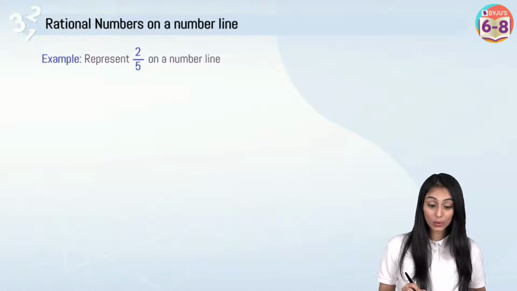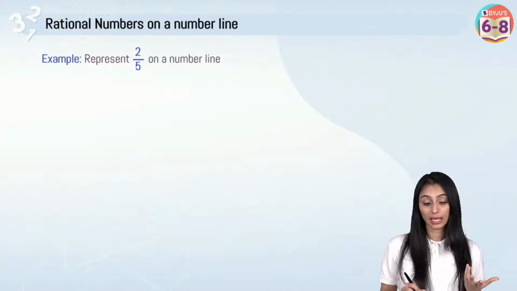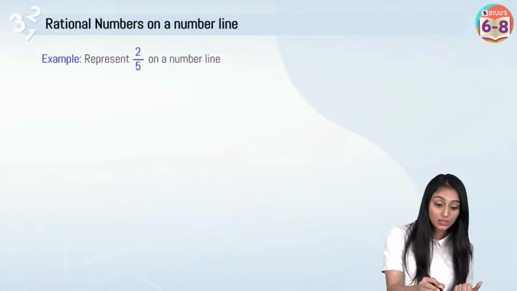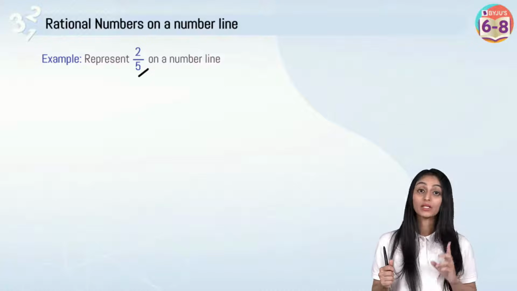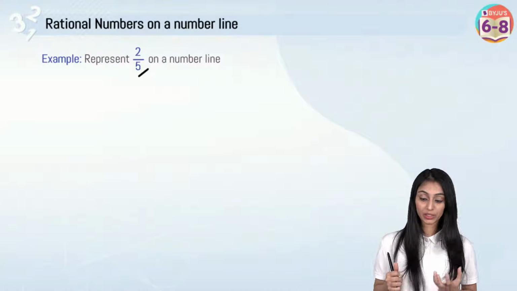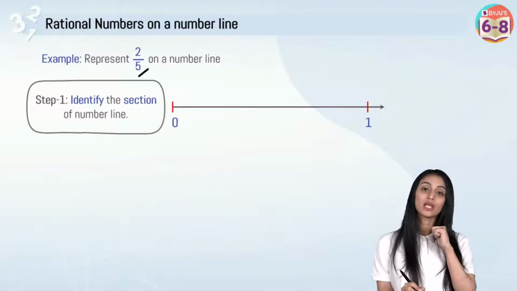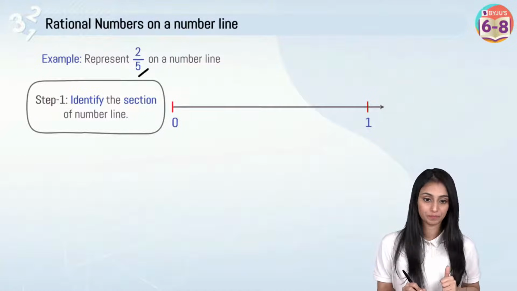So first thing that I told you, on which section of the number line it will lie. You would say, ma'am, 2 by 5 is positive, so definitely on the positive side. Second thing, the denominator is bigger. Now when the denominator is bigger than the numerator, definitely it will lie between 0 and 1. So that's how we first identify the section.